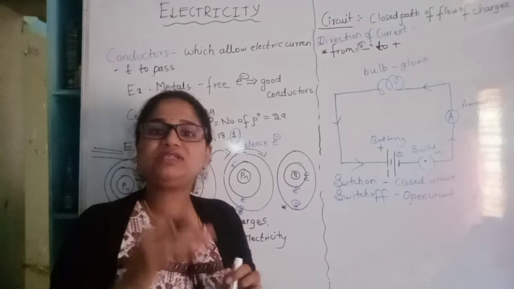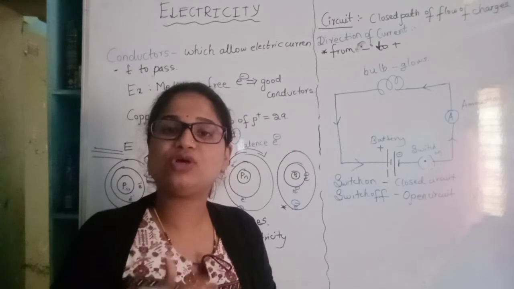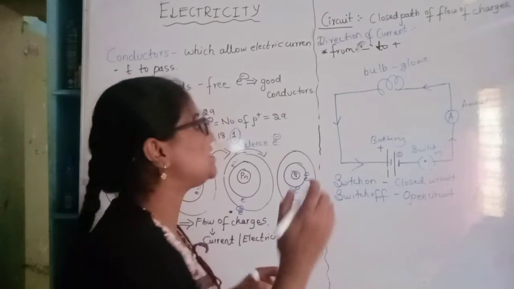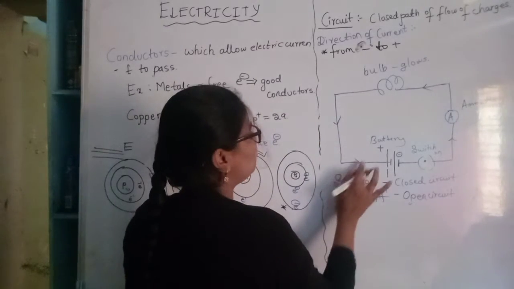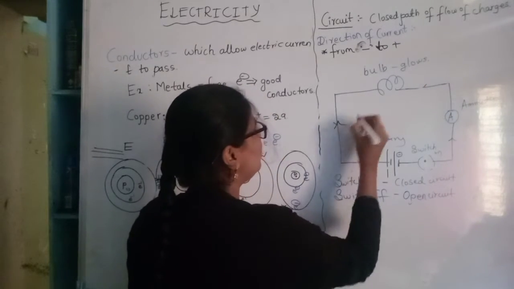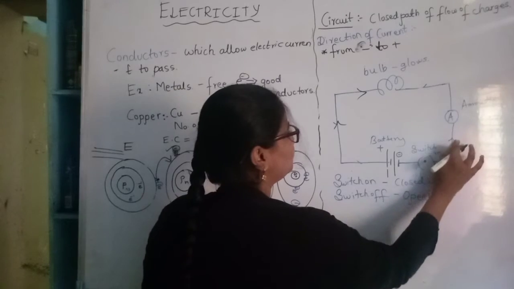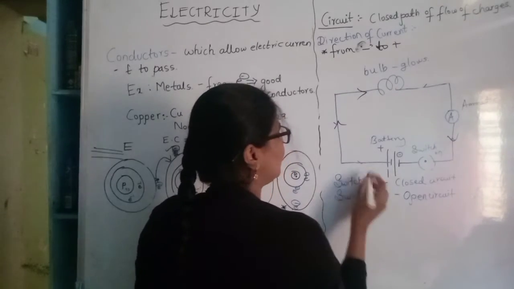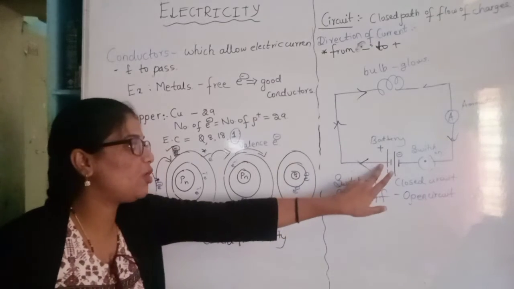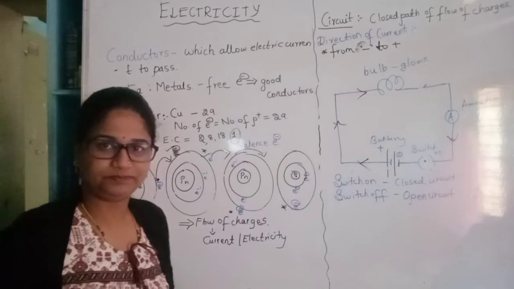But our older scientists, based on their discovery, predicted or said that the flow of electricity, or the electric current, will be from positive to negative.